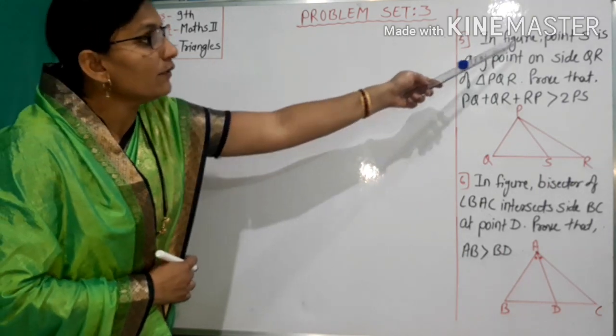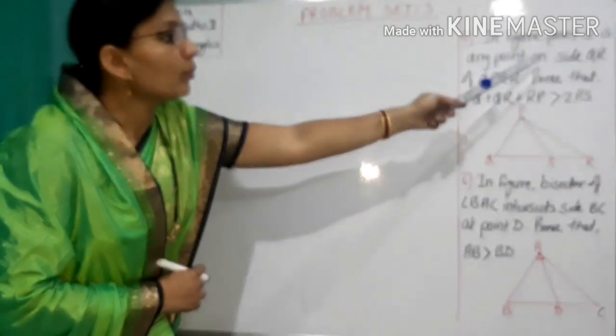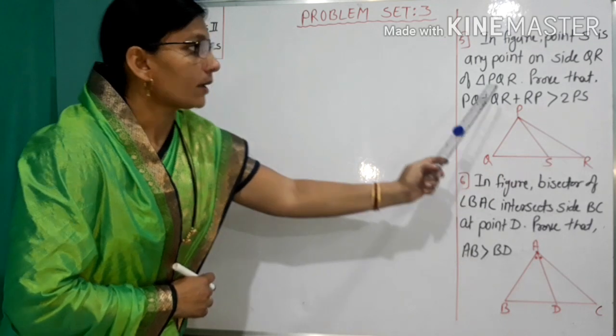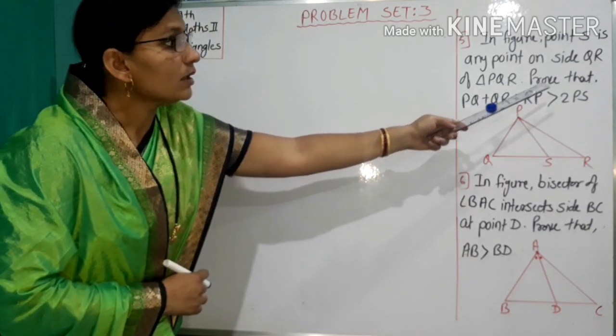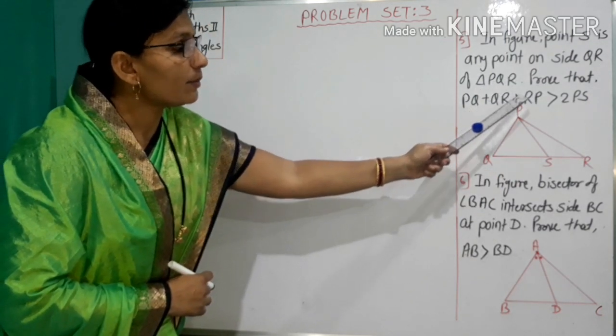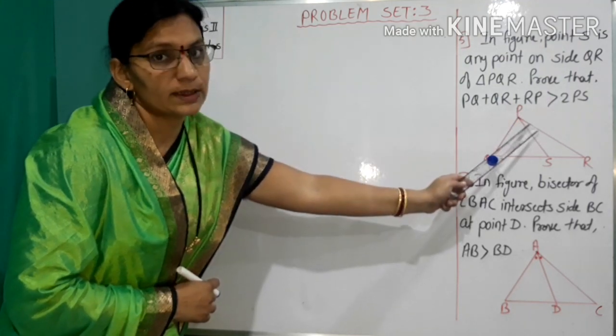Example number 5. In the figure, point S is any point on side QR of triangle PQR. Prove that PQ plus QR plus RP is greater than 2PS.